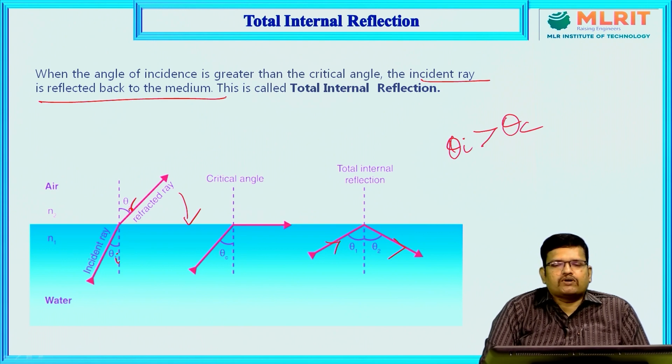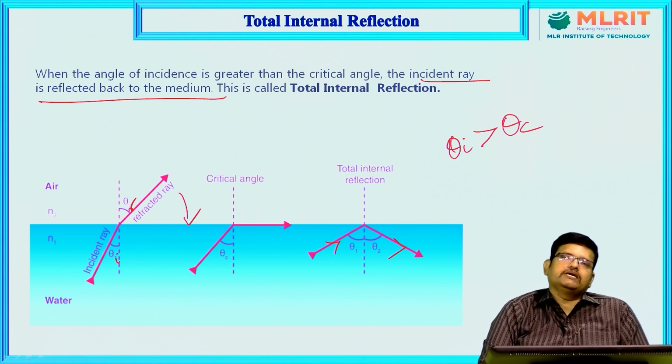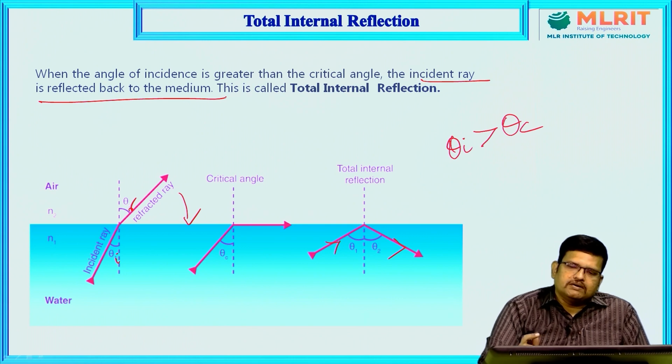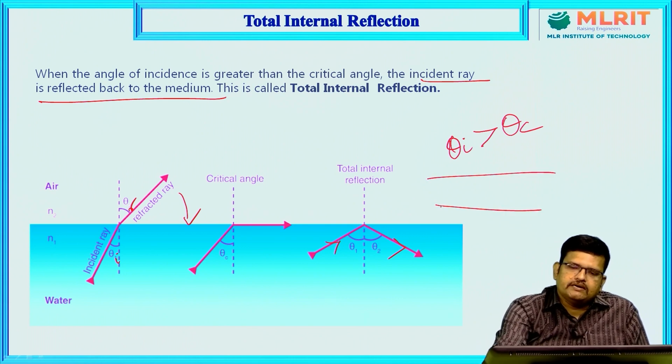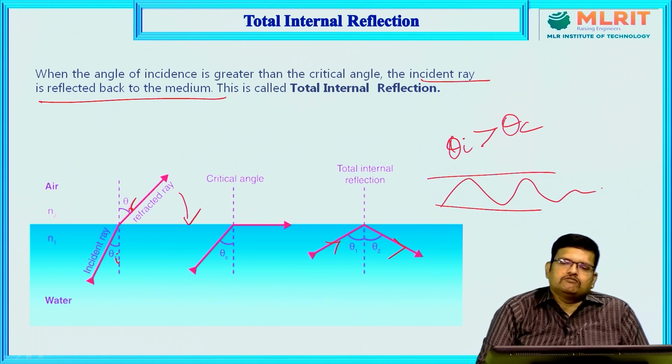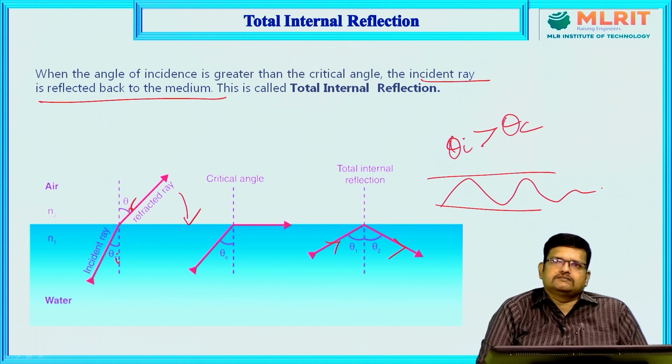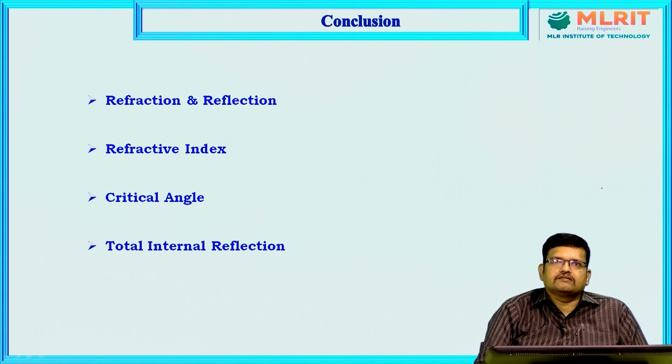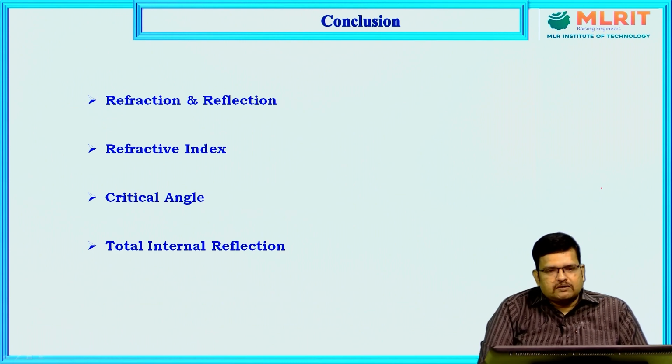This is a very important concept in optical fiber communication, because whatever signal we are propagating in the optical core should obey the total internal reflection properties. So the signal won't be refracted, we should achieve internal reflection. Fine. Now I come to the conclusion.